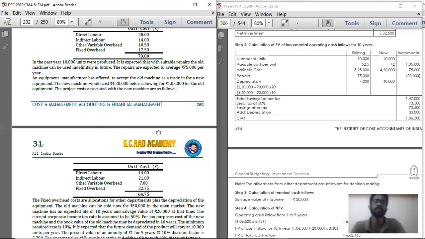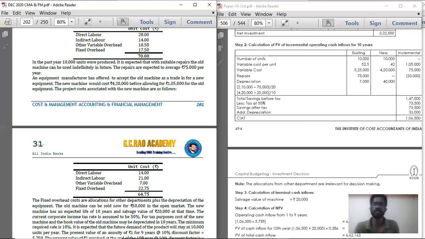Under the old machine only 7,000, under the new machine 40,000, so the incremental depreciation is 33,000. Extra 33,000 has been deducted from the profits because of the change in machinery. So that is incremental cost, and you should deduct it. Just deduct the incremental depreciation, because with more depreciation, your cost is increasing.